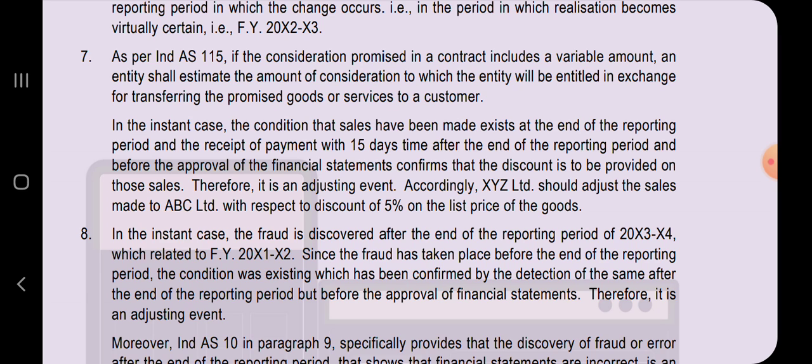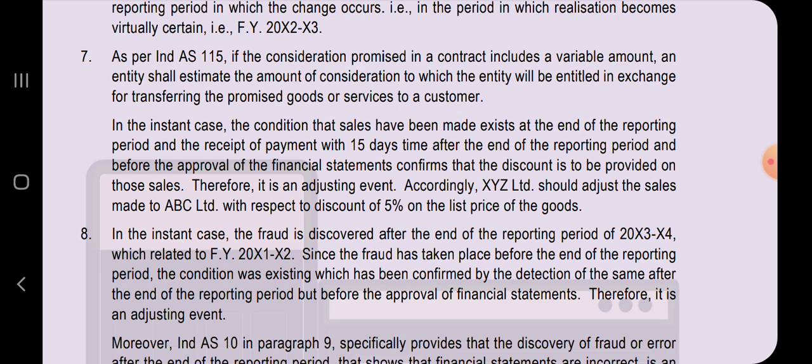So it is saying that if there is any variable amount that has to be incurred by the entity to deliver the promised goods or services to the customer, that has to be recognized.